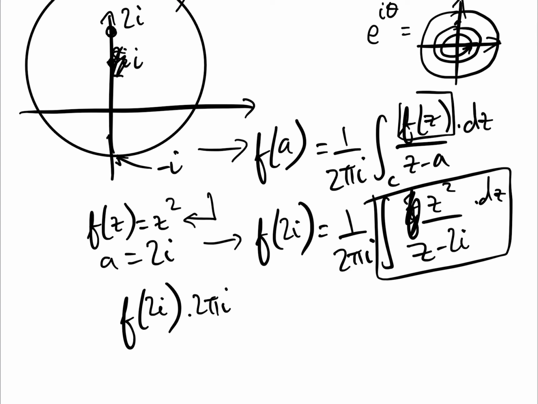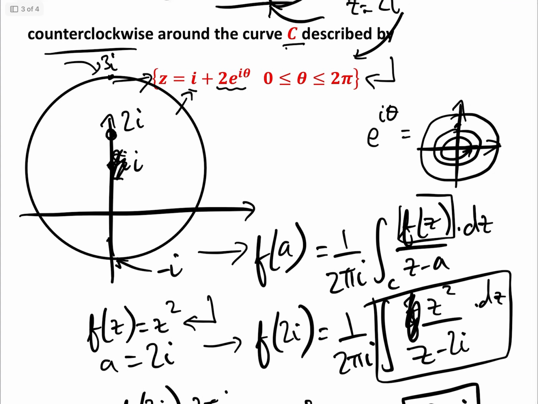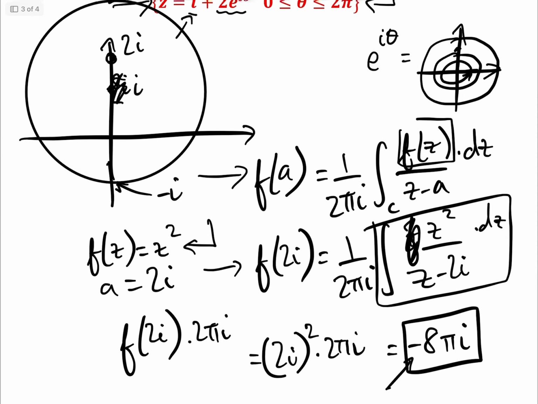And f of 2i, well, f of z is z squared, so that equals 2i squared times 2 pi i, and 2i squared is minus 4, so that equals minus 8 pi i, and that is the answer to the second one. And by the way, if it had been clockwise instead of counterclockwise, then all we have to do is flip that sign at the end, and it would have been plus 8 pi i.